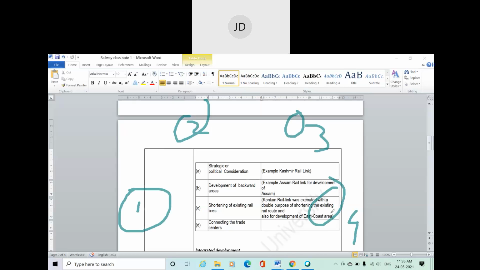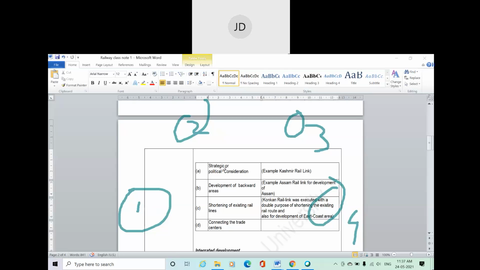These four states are there. So, for a given example, suppose I need to construct a rail in order to connect one and three. These two are, suppose, cities or whatever you say.